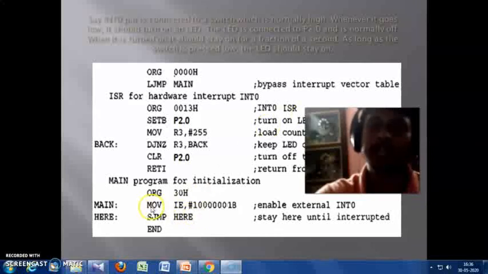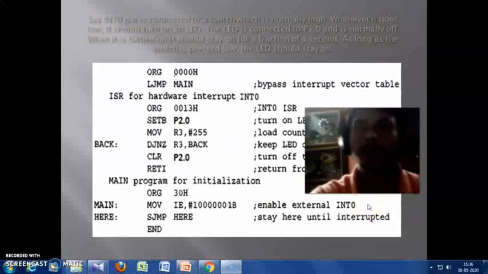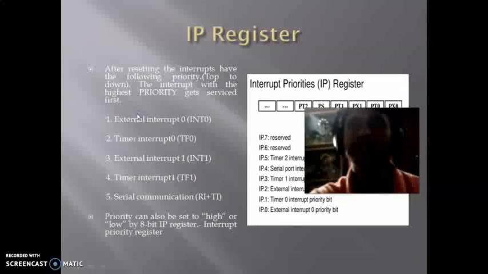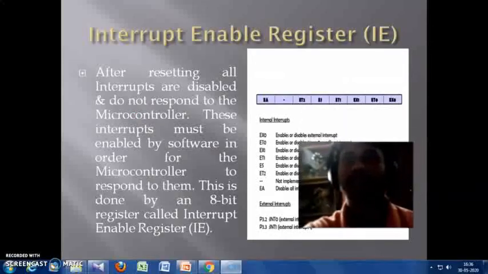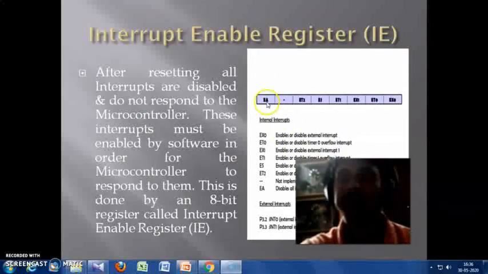So to enable the external interrupt we have to write 10000001B to enable external INT0. If we see the IE register, this is the IE register, we have to write 1 here, and since we are using external interrupt 0, we write 1 here to enable the interrupt.